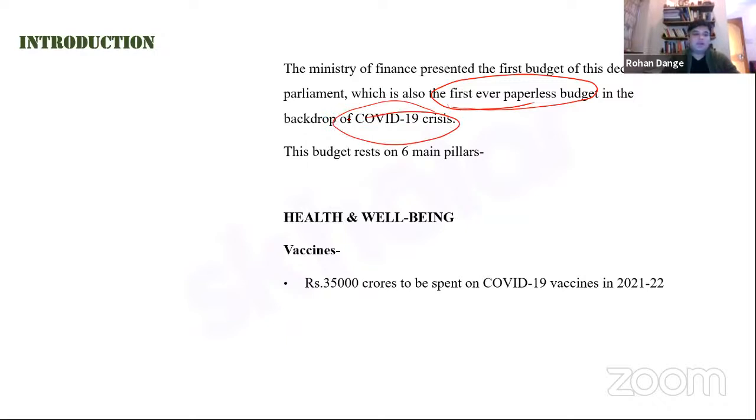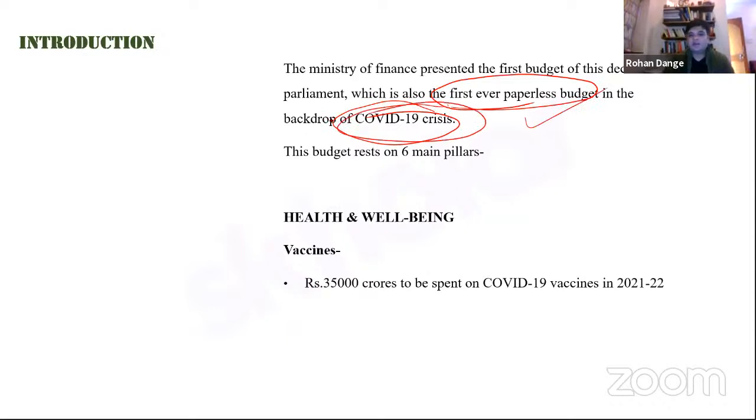This is how COVID-19 has altered the way we think, learn, understand things and carry out things. So the Ministry of Finance has the honor of presenting the first budget of this decade, which is also the first ever paperless budget in the backdrop of the COVID-19 crisis.